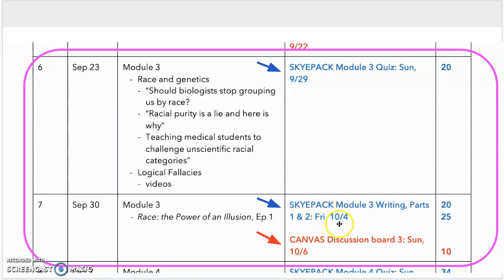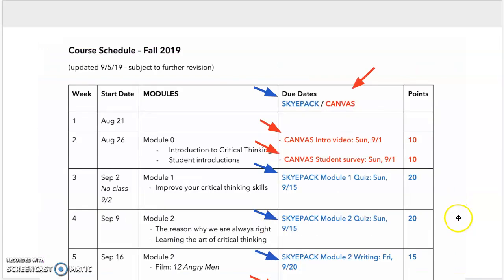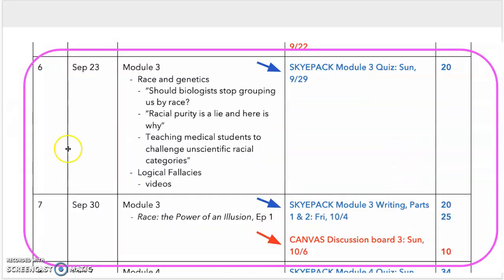Both parts are due on Friday, October the 4th. And you'll see there's points associated with each part. 20 points for part 1. 25 points for part 2.